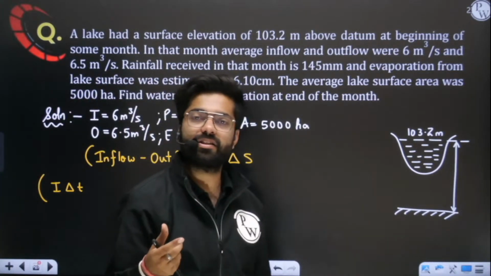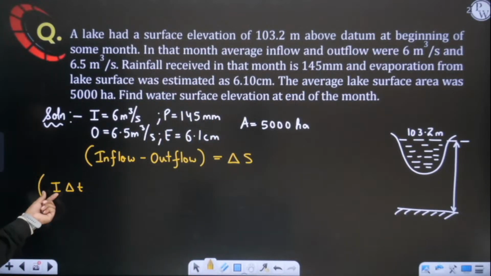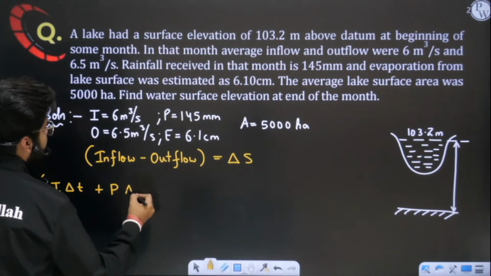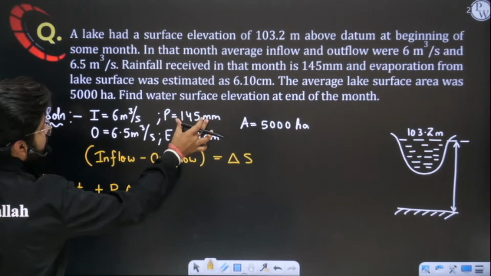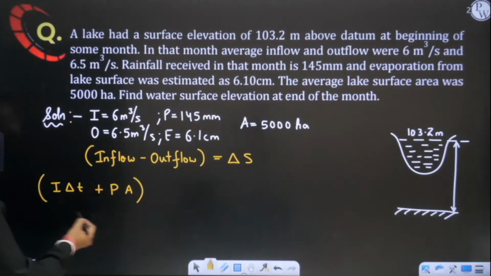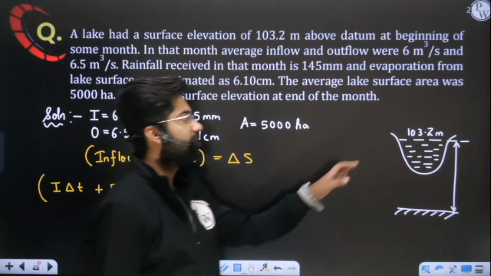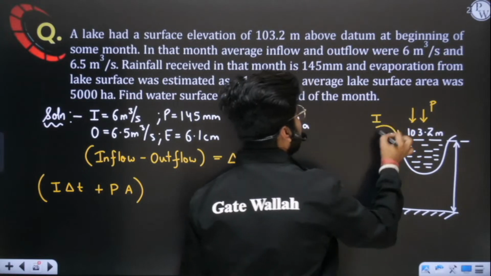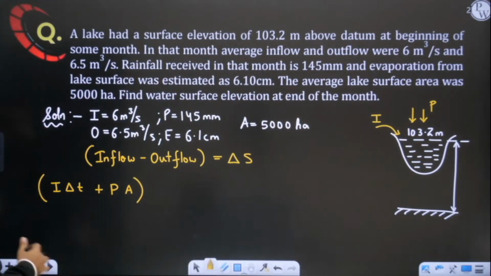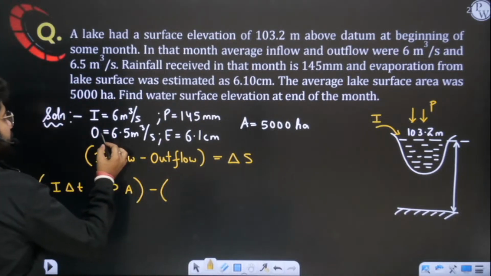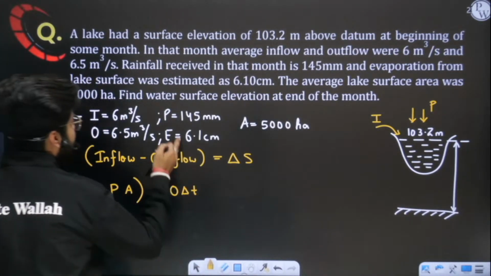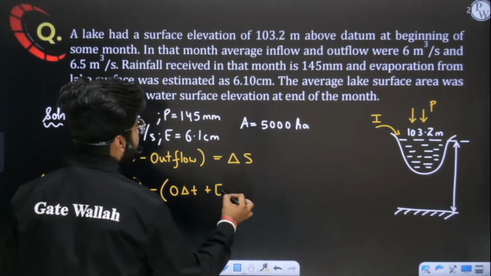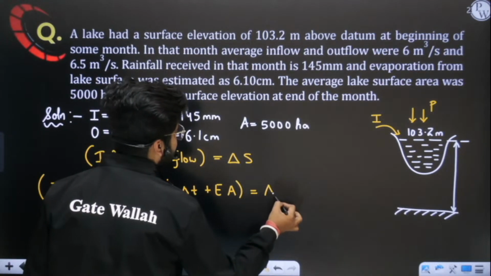In 1 month you can evaluate how many seconds there are, and multiply it by 6 meter cube per second. Also precipitation is coming in. Precipitation you have to multiply by area, because it is in depth, so convert this depth into meter and multiply by area. This is the total volume of water coming into the system from precipitation and from inflow. The total amount of water going outside is O into delta T, the discharge multiplied by 1 month time. Also multiply the evaporation by area, and evaluate the change in storage.